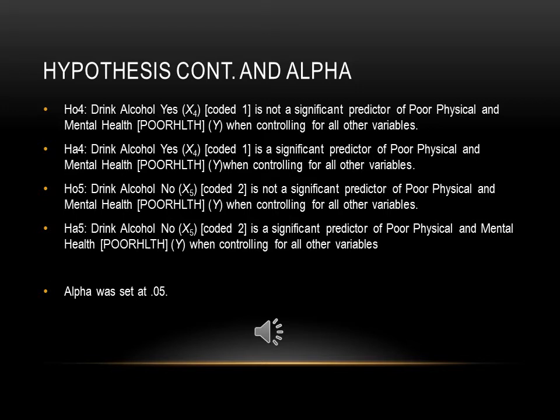Null hypothesis 5. Drink alcohol no, X5 coded 2, is not a significant predictor of poor physical and mental health, poor health Y, when controlling for all other variables. Alternative hypothesis 5. Drink alcohol no, X5 coded 2, is a significant predictor of poor physical and mental health, poor health Y, when controlling for all other variables. The alpha was set at 0.05.